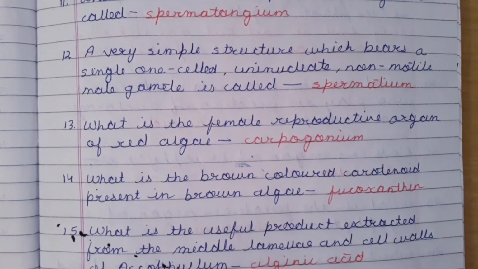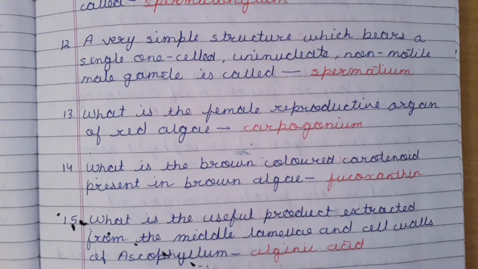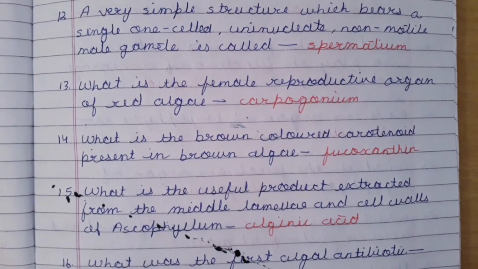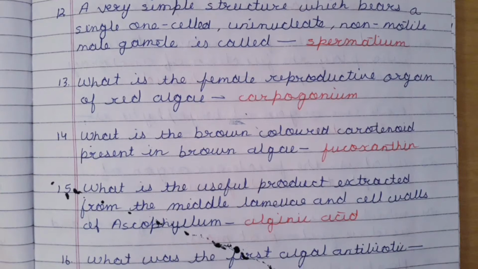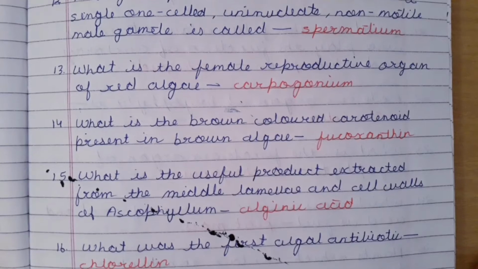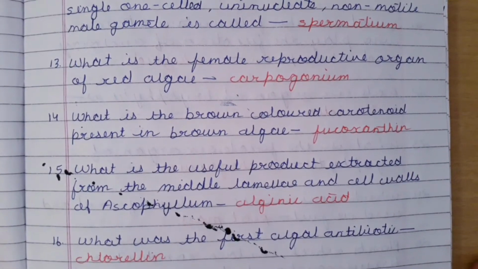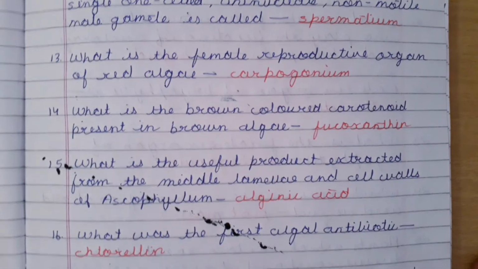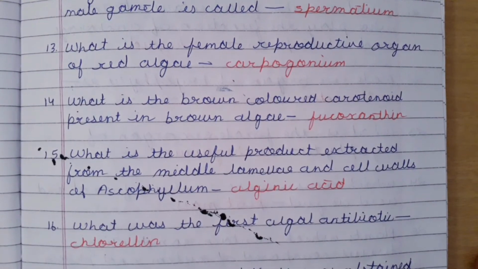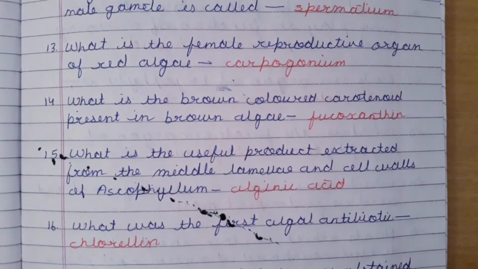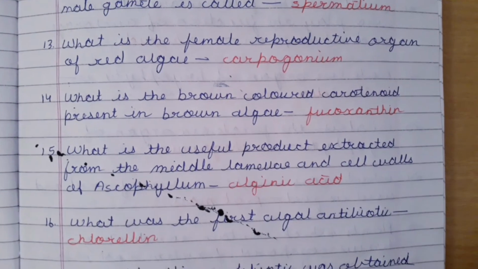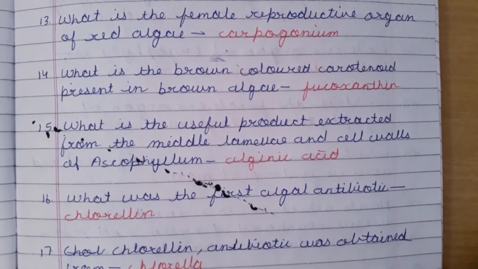Next point. A very simple structure which bears a single one-celled uninucleate non-motile male gamete is called spermatium. Next point. What is the female reproductive organ of red algae? It is carpogonium. Next point. What is the brown colored carotenoid present in brown algae? It is fucoxanthin. Next point. What is the useful product extracted from the middle lamellae and cell wall of Ascophyllum? It is alginic acid.